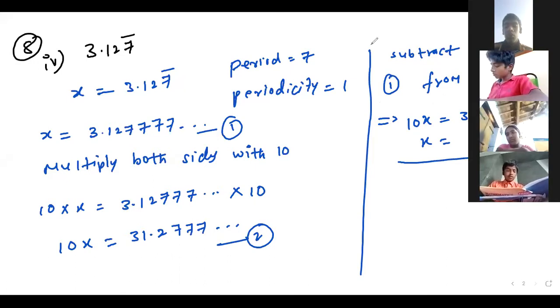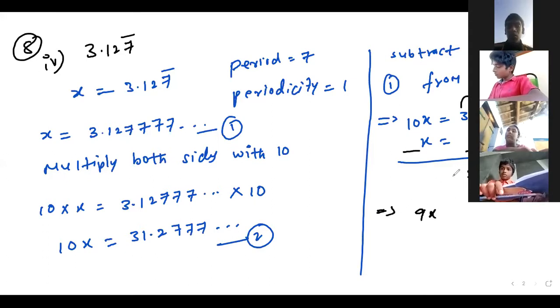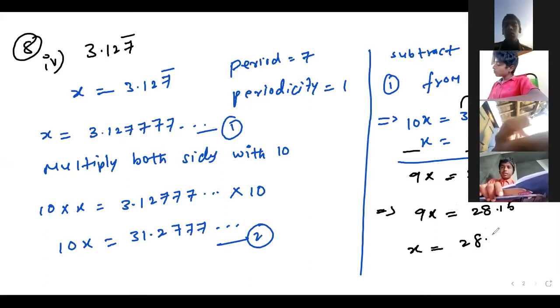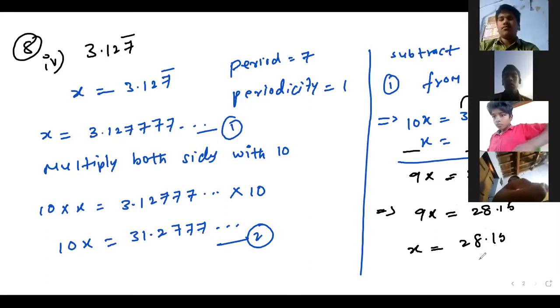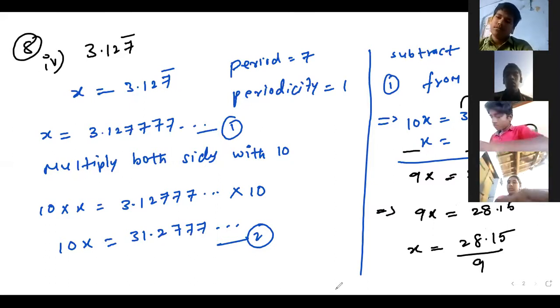To subtract, change the sign to minus. 0, 0, and 7 minus 2, 5 you get, and 2 minus 1, 1. The point as it is. 1 not goes from 3, so take borrow from here. 11 minus 3 is 8 and 2 is remaining, 28, right? Now this we can write as 9x. So 9x equals 28.15. So x equals 28.15 by 9. The decimal point is still there, right?